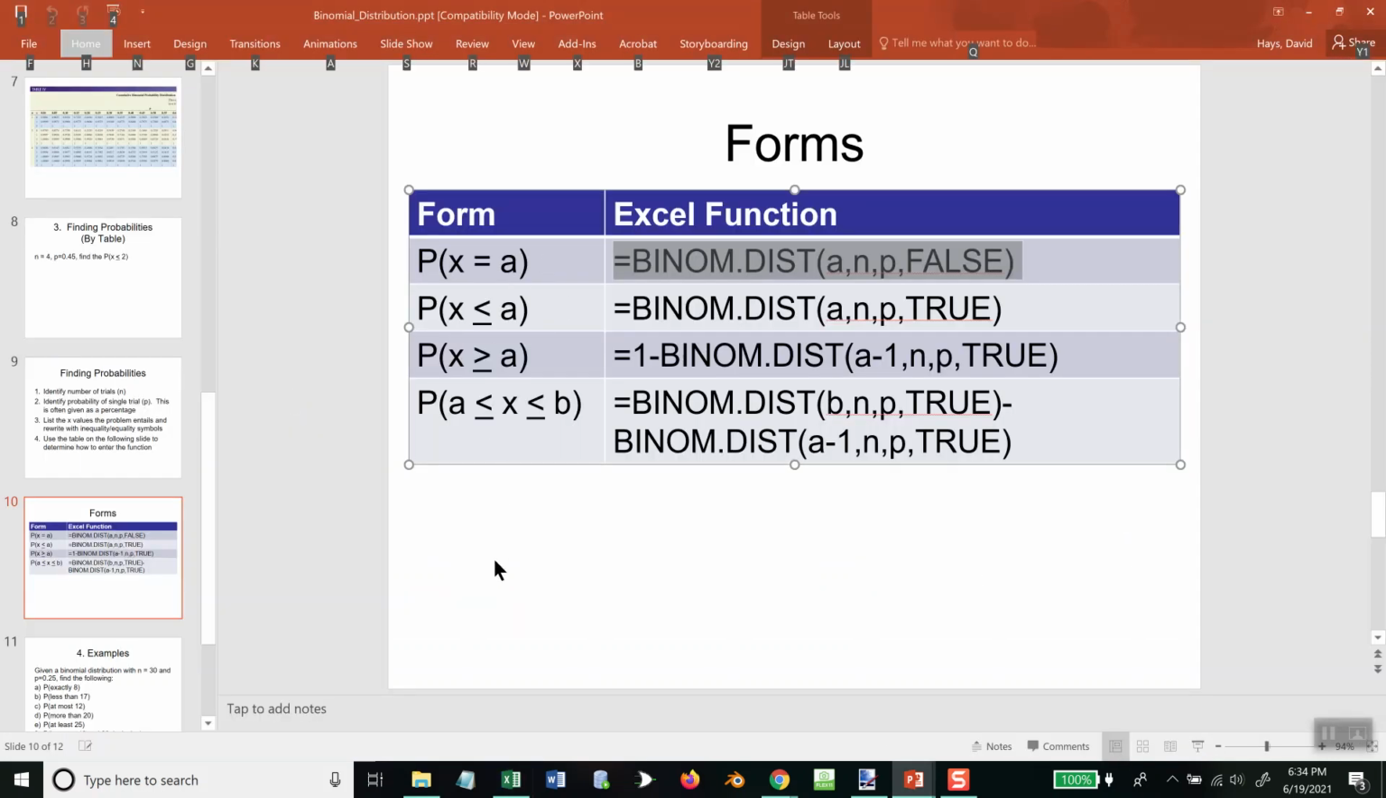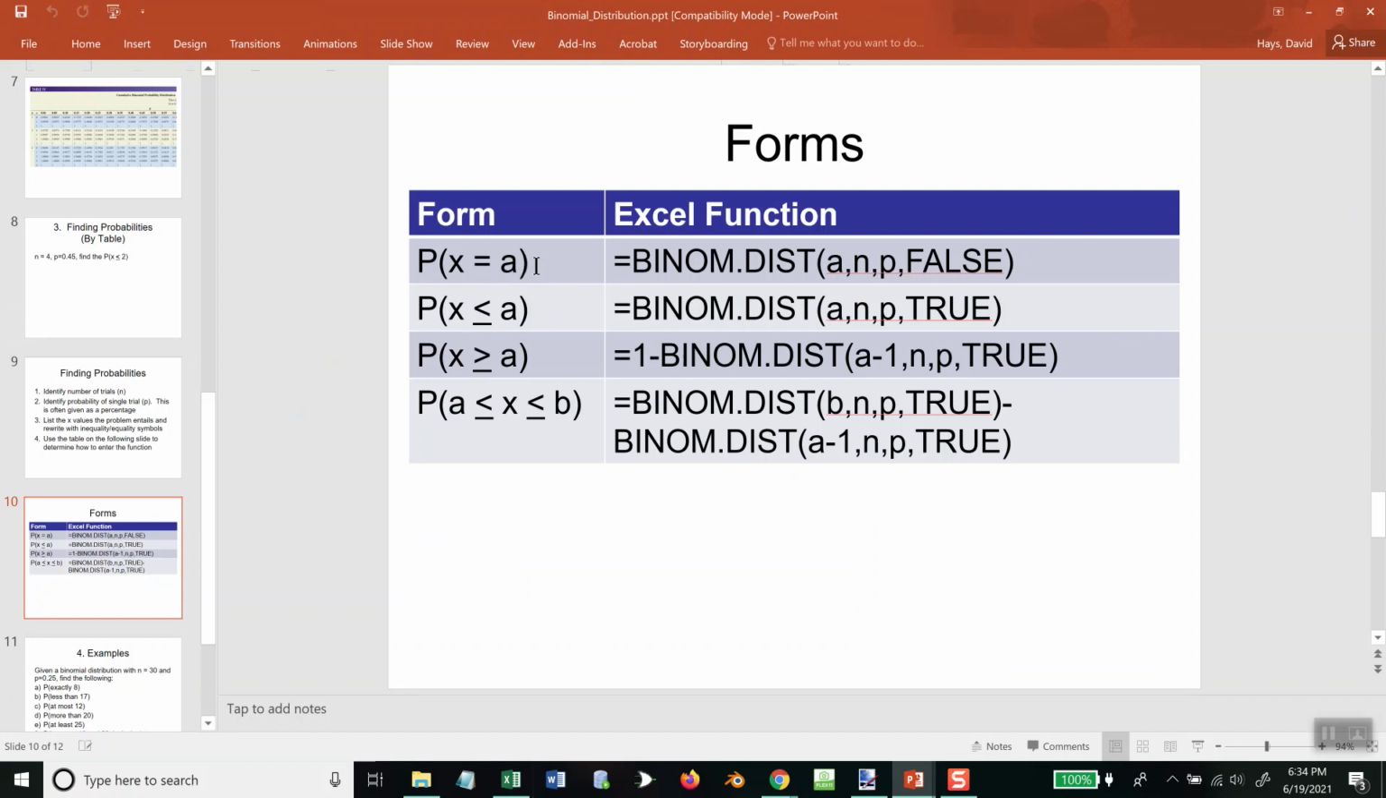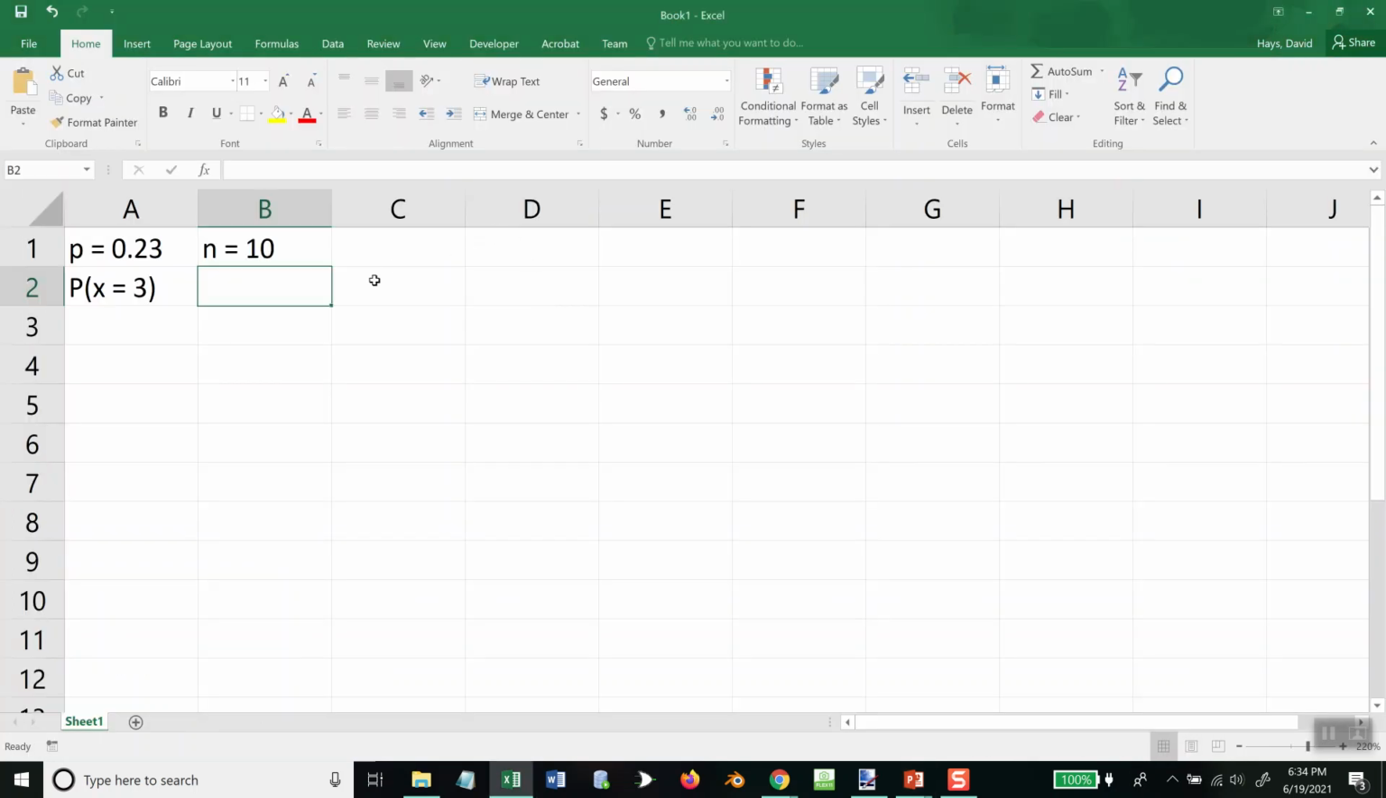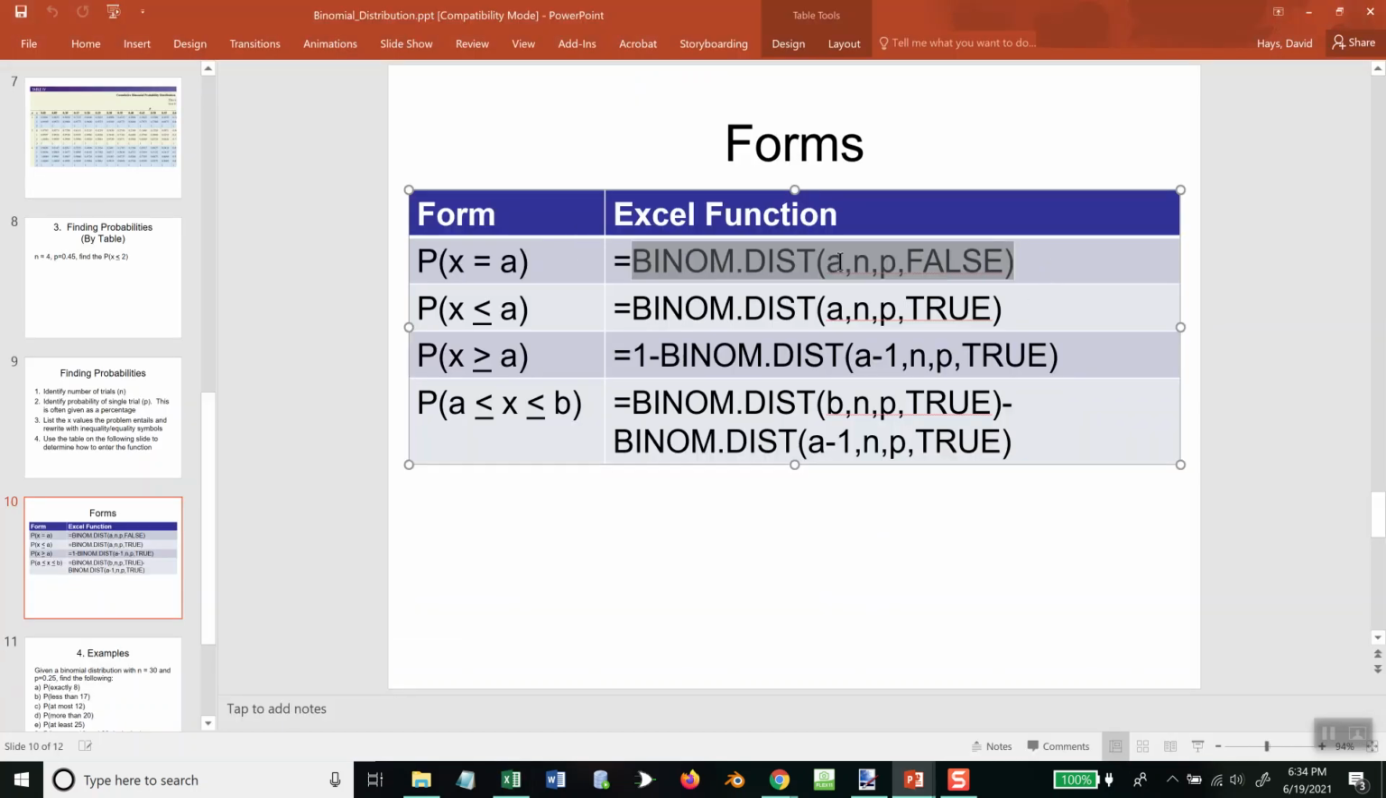Now, our problems fit one of these forms. Everyone in this assignment, I believe, is X equals. So if you have it in this form, whatever follows your X equals is your A. So in this problem, A is equal to 3. And we're going to plug it in over here.